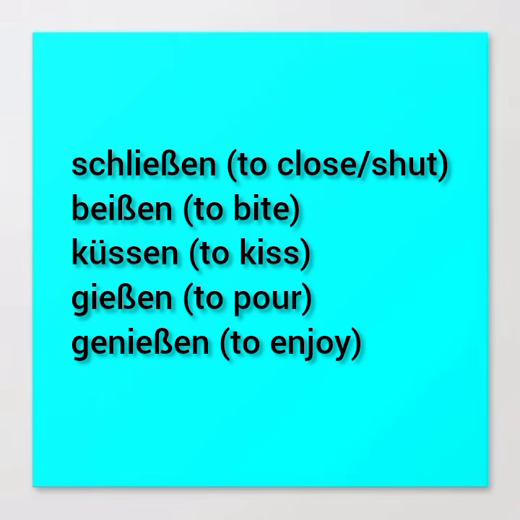How about to kiss? Yes, you now say küssen. Küssen, to kiss. And then I have number 6, to pour. That is gießen. Gießen, to pour. And then lastly, to enjoy. To enjoy is going to be genießen. All right. So these are the three exceptions of regular verbs.